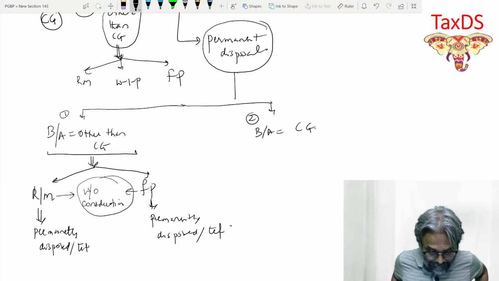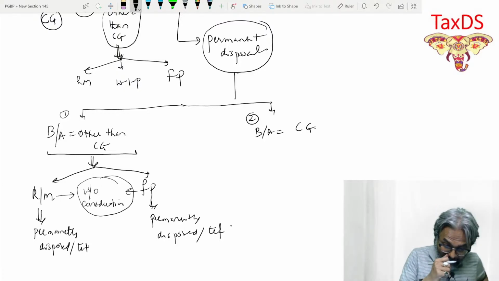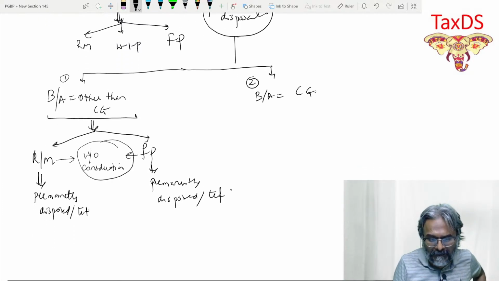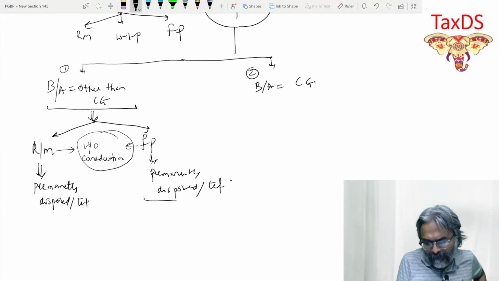Now, if the final product, students, has been permanently disposed of, or if it has been transferred, then what is your take on that?